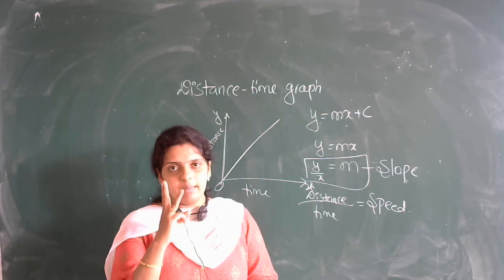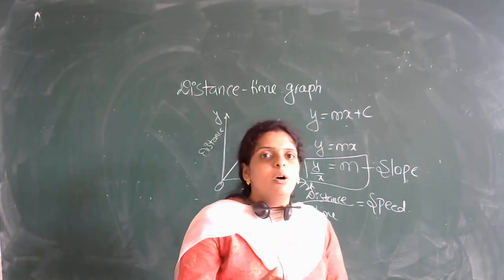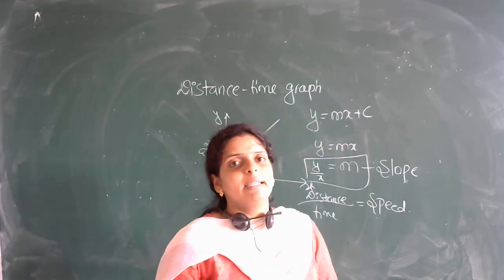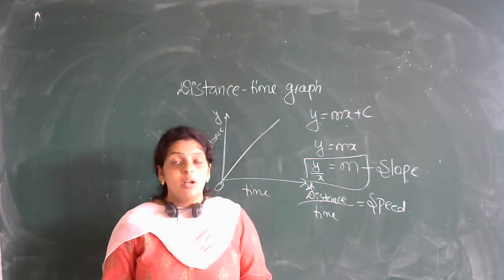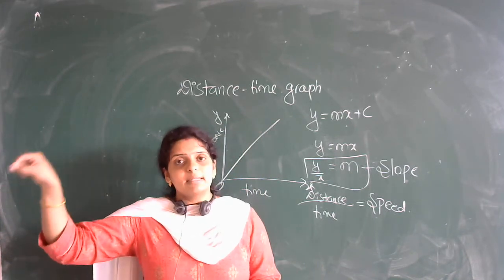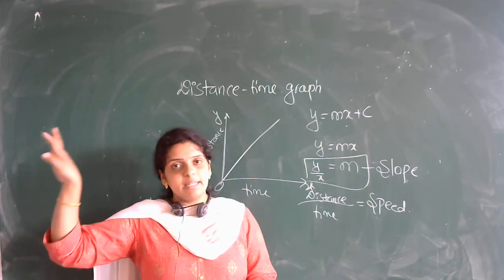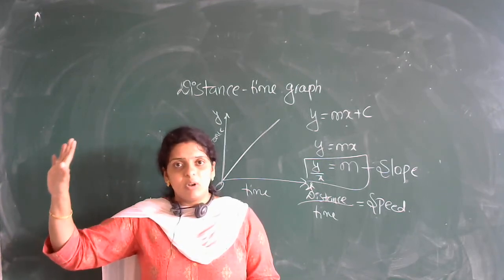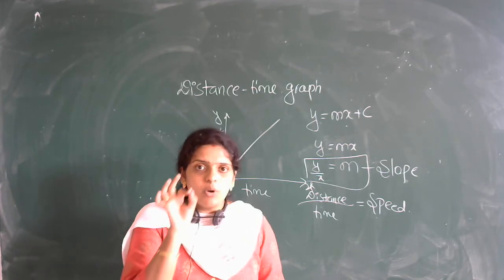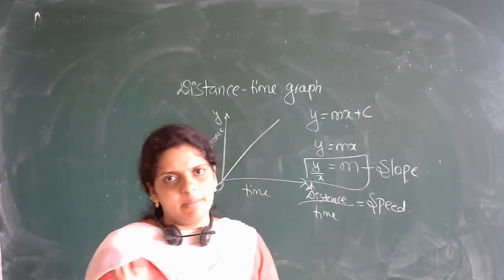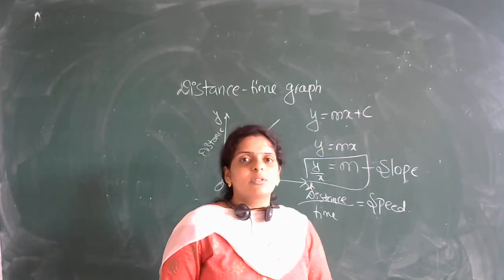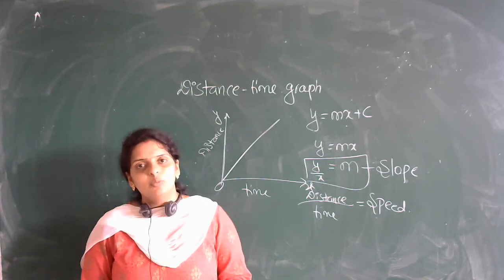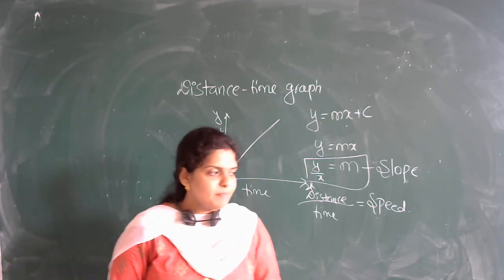These 3 points are important for 1 mark questions, or for competitive exams like CET, where you will get such types of questions. What is the slope of a distance time graph? Dash. Speed is the answer. What is the slope of a displacement time graph? Dash. Velocity. What is the slope of a velocity time graph? It is acceleration. Like this we have a few more graphs that we will discuss in the next class.